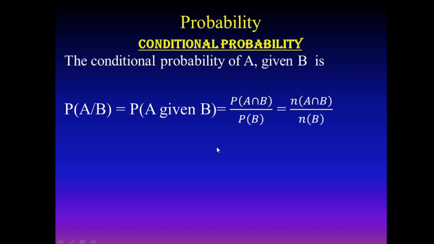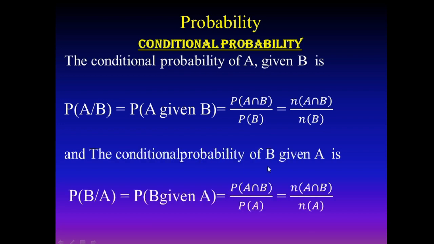And similarly, the conditional probability of event B given A, the notation is P(B|A), is equal to probability of A intersection B divided by probability of A, or n of A intersection B divided by n of A.